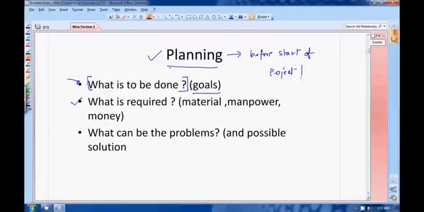Then you will discuss how you are going to achieve this goal. What are the materials required? What is the manpower required? What is the money required? That is the budget. All these things you have to discuss in the planning section. Third thing is, what can be the problems? This is very important. What can be the problems that can come in your project, and also you will suggest some possible solutions. Okay, this is your planning phase.